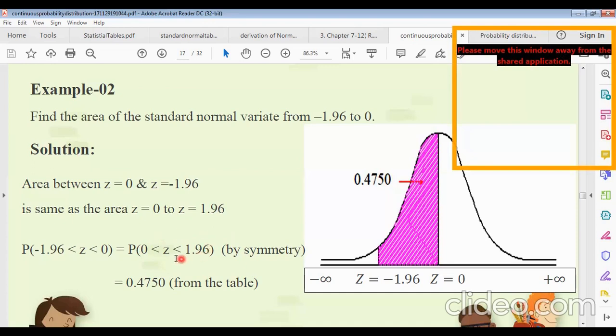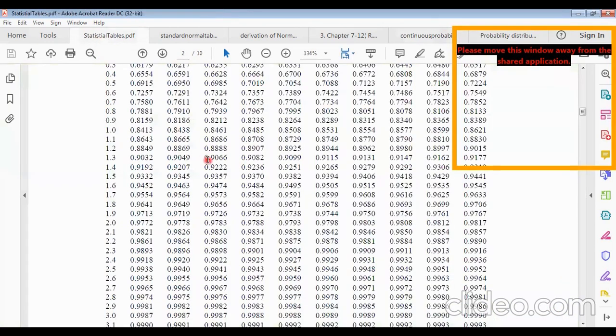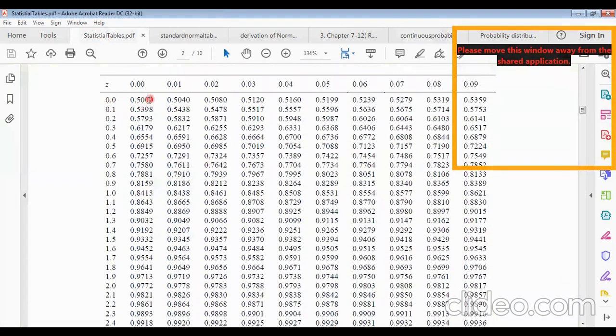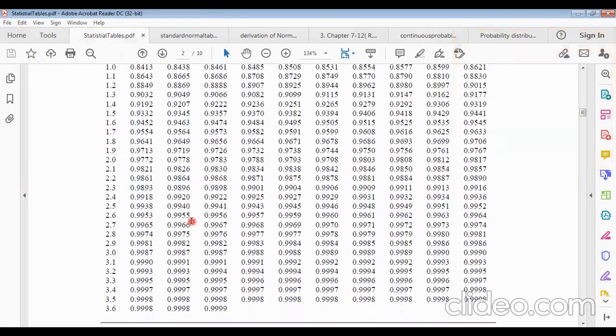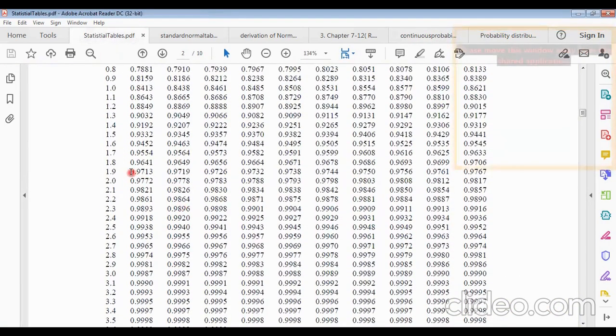So to find out this value, we have to go to the table of normal distribution. The probability at 0 is 0.5. Now the probability at 1.96: 1.9 will be this, and 6 will be this below.